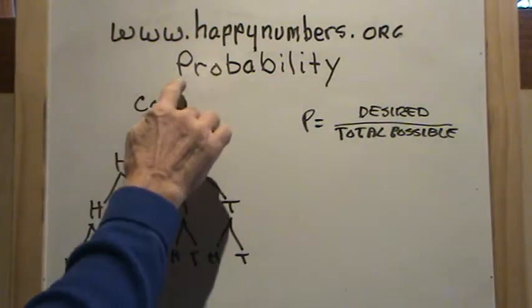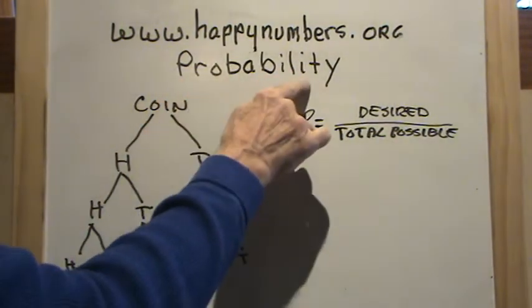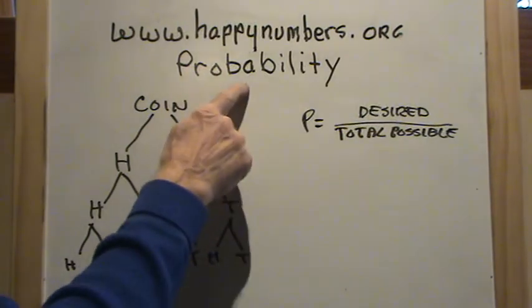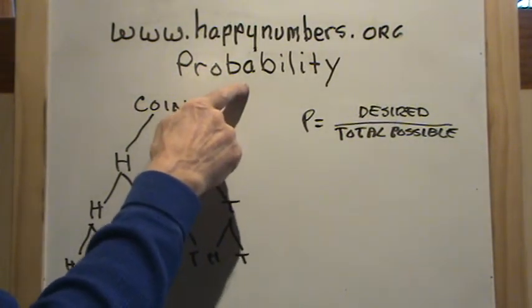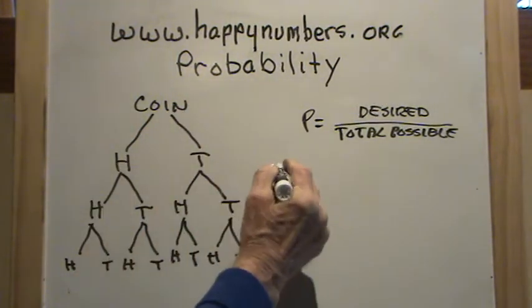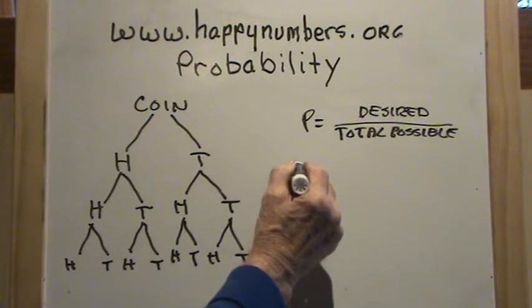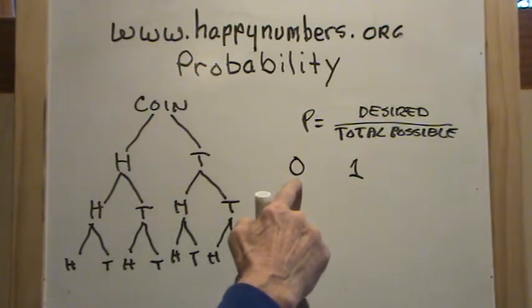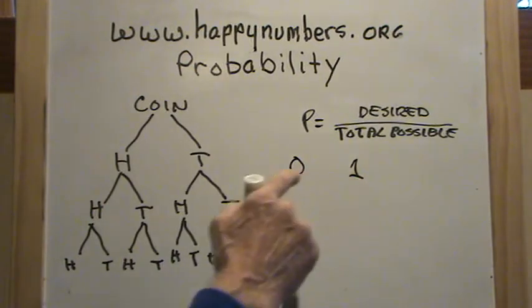www.happynumbers.org, and this is our third lesson in probability. And remember that probability is the mathematical likelihood that an event will occur, and probability is always a number between 0 and 1, can never be less than 0, can never be more than 1.